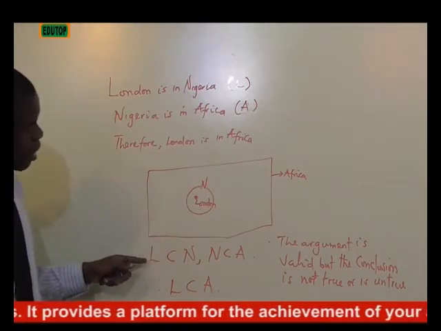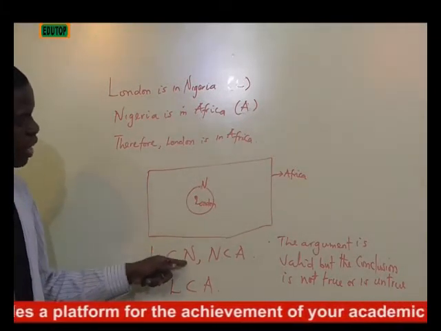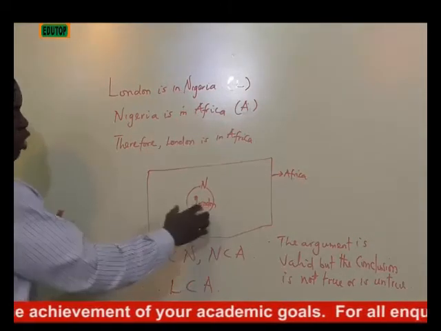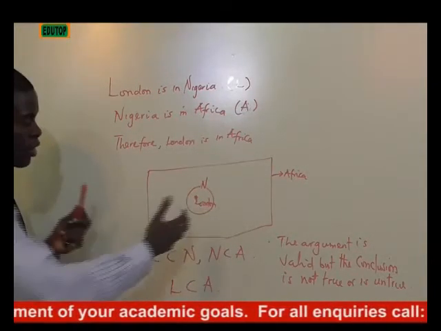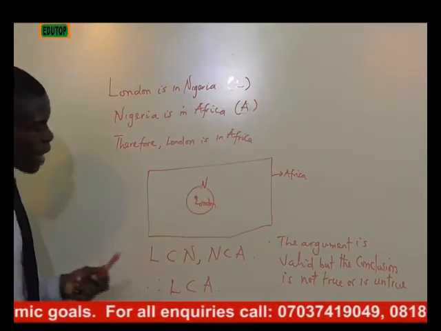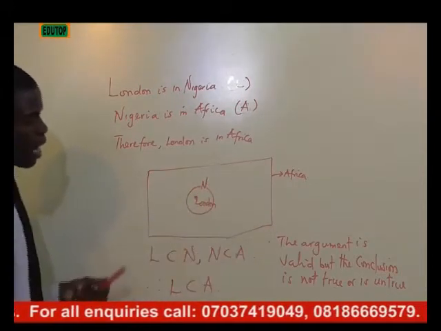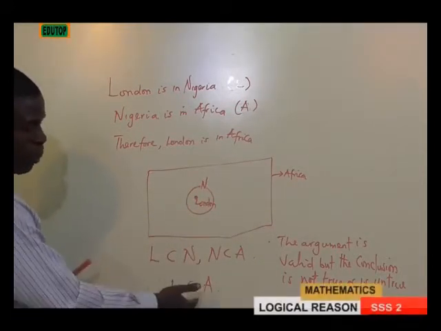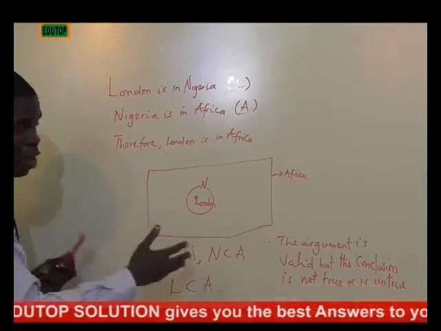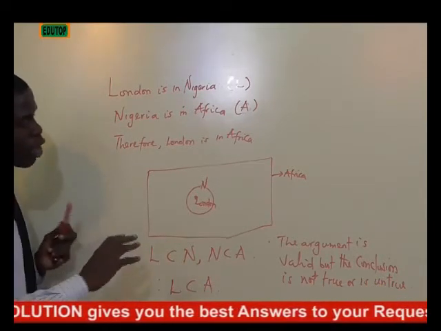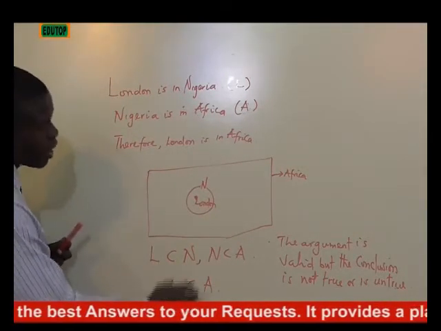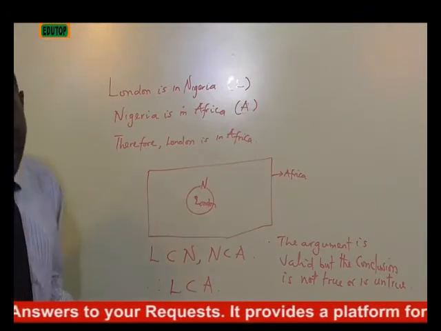Though the argument is valid, since if London happened to be a capital city in Nigeria, automatically it would be a subset of Nigeria. And since Nigeria is a subset of Africa, automatically London would be a subset of Africa. So the argument is valid, but the conclusion is not true, simply because London is not in Nigeria.